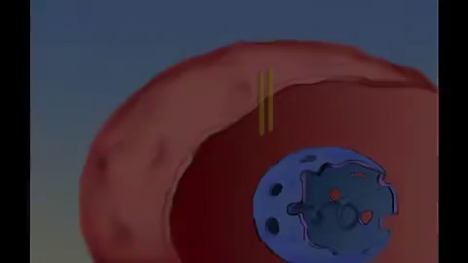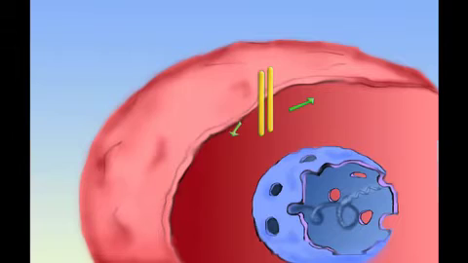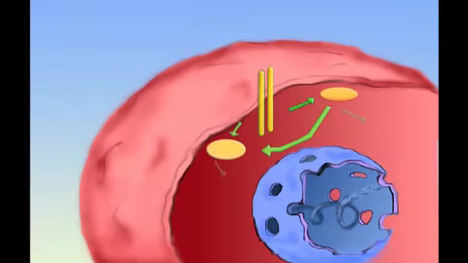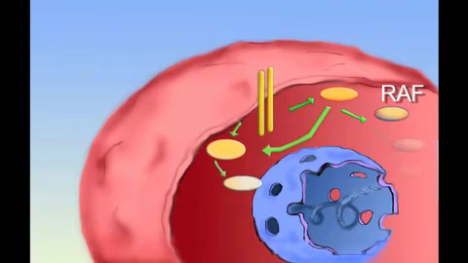As we look once again at the diagram, we see the location of the RAF protein complex. In this situation, the RAF protein complex has been permanently activated by the BRAF mutation. And consequently, the signals continue to the nucleus of the cell, spawning the types of cellular changes that we normally see in malignant cells.